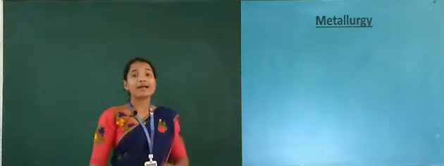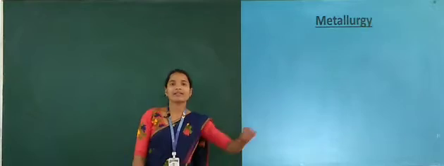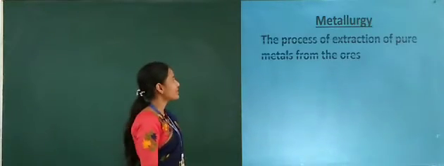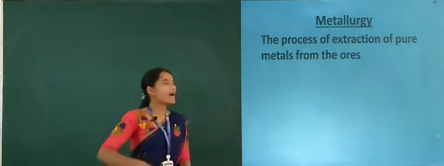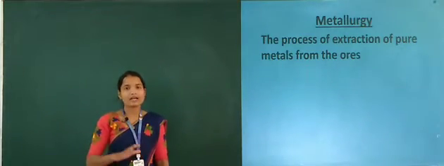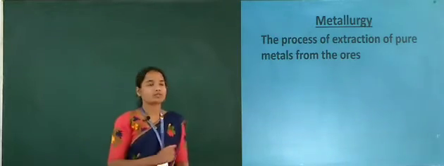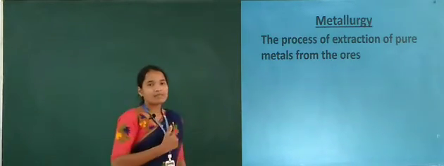Next let me see here metallurgy. What is meant by metallurgy? Metallurgy means here the process of extraction of pure metals from the ores. The process of extraction of pure metals from the ores is known as metallurgy.